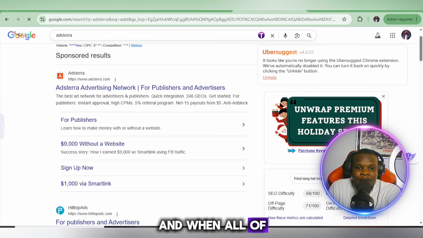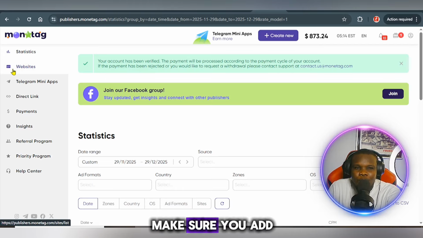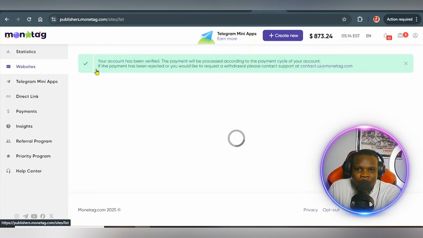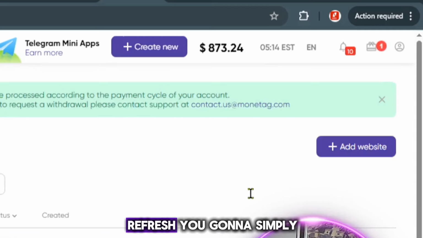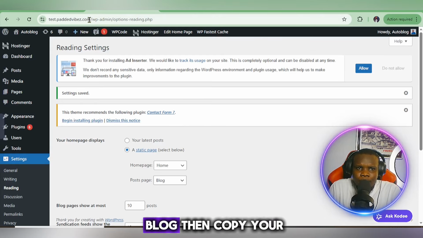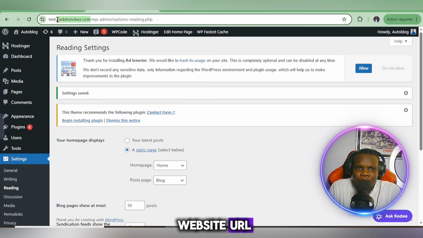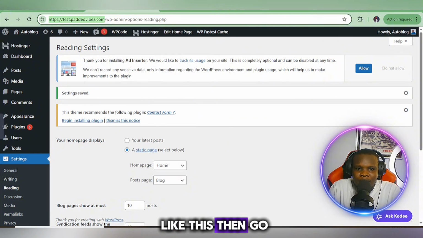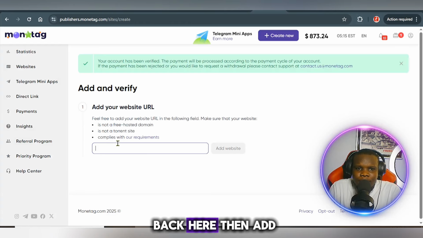Okay, and when all of these accounts are created, make sure you add your website. Go to your website section. For instance, if you go to the website section from here, refresh, you're going to simply click on this add website. Go to your website blog, then copy your website URL. Remember, I told you to copy your website URL. Just copy it just like this, then go back here, then add it here.